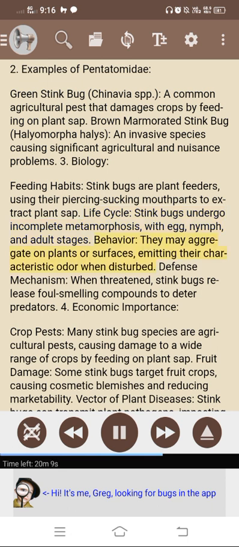Behavior. They may aggregate on plants or surfaces, emitting their characteristic odor when disturbed. Defense mechanism. When threatened, stink bugs release foul-smelling compounds to deter predators. 4. Economic importance. Crop pests. Many stink bug species are agricultural pests, causing damage to a wide range of crops by feeding on plant sap.